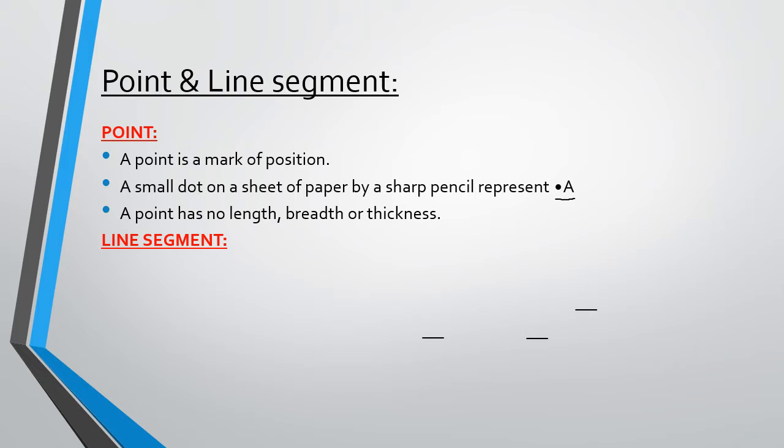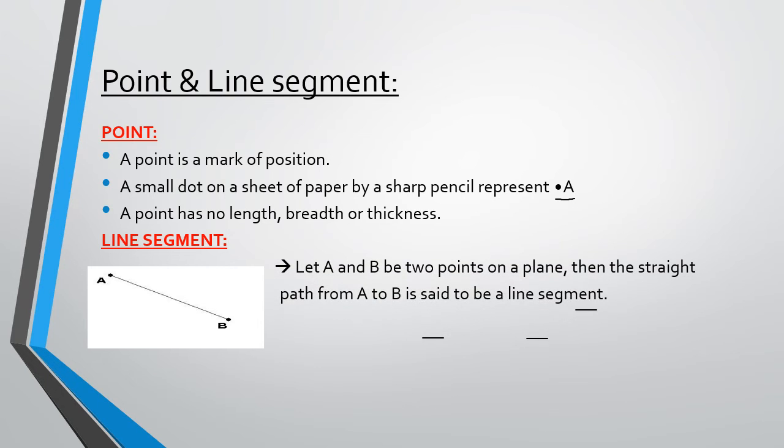Let's learn about line segment. What is a line segment? It is as shown in the figure over here. A and B are 2 points on a plane. Then a straight line drawn from A to B is said to be a line segment. Now this line segment has a starting point and an ending point, and it has a fixed length.